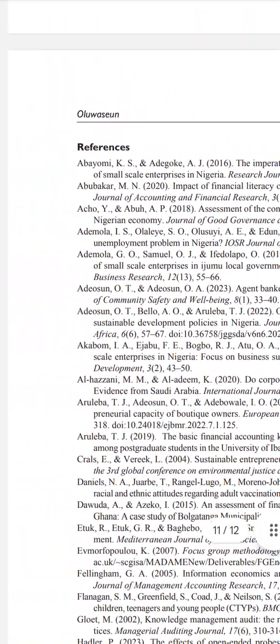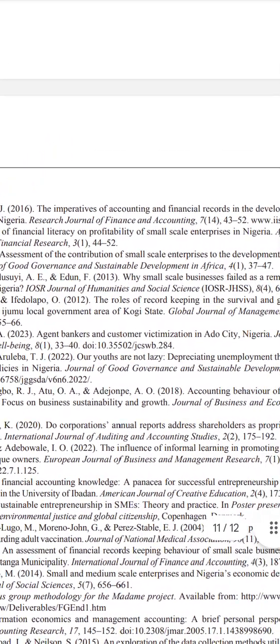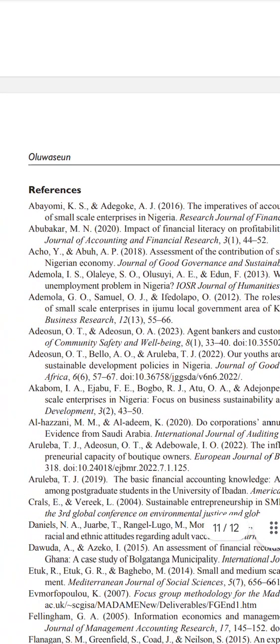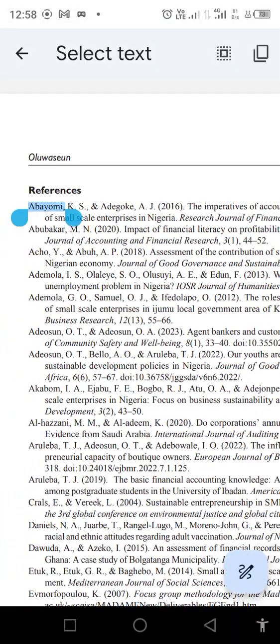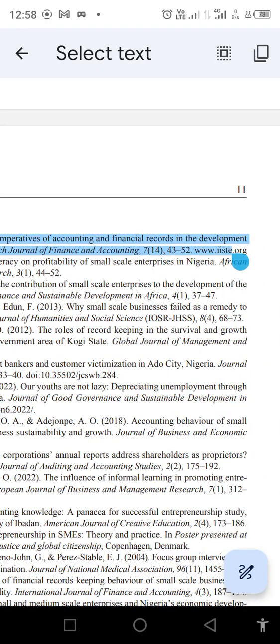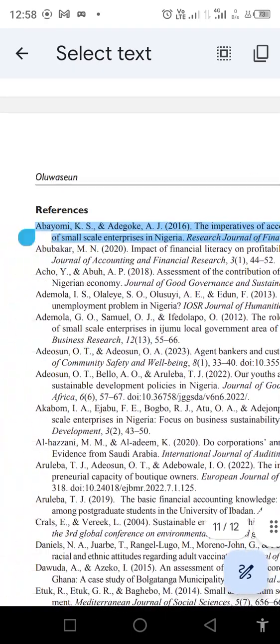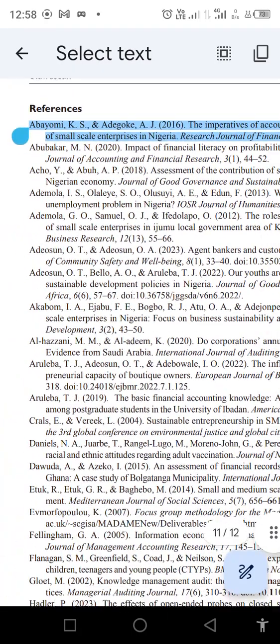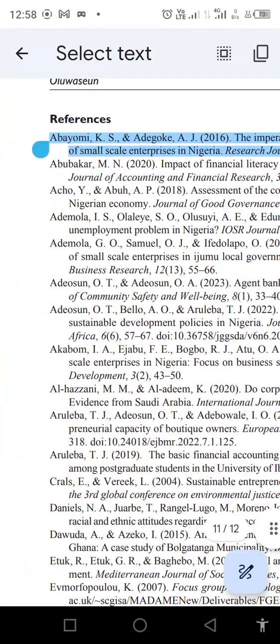Let's look at the first one. This first one is a journal article. So let's look at the characteristics I talked about the previous time, and how we put them together here. Let's go over it. Now we have the name here.